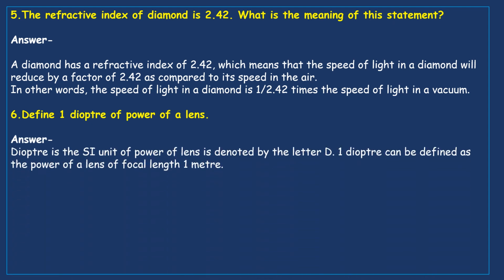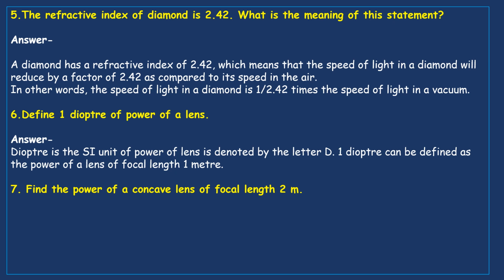Diopter is the SI unit of power of a lens, which is denoted by the capital letter D. One diopter can be defined as the power of a lens of focal length 1 meter. For example, if you have a lens whose focal length is 1 meter, then its power is 1 diopter. If focal length increases, power decreases. If focal length decreases, power increases. So focal length is inversely proportional to power.